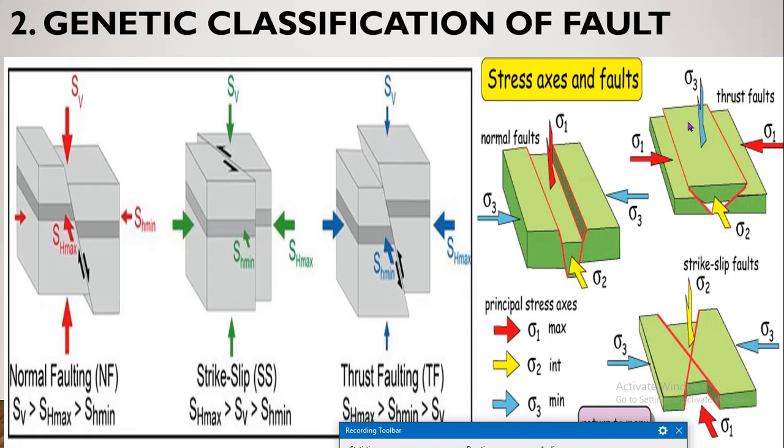When the angle of dip is greater than 45 degrees, it is called reverse fault. If the angle of fault dip is less than 45 degrees, it is called thrust fault.